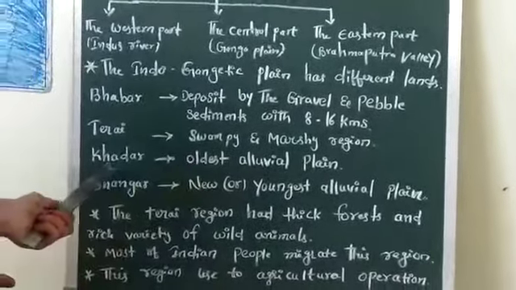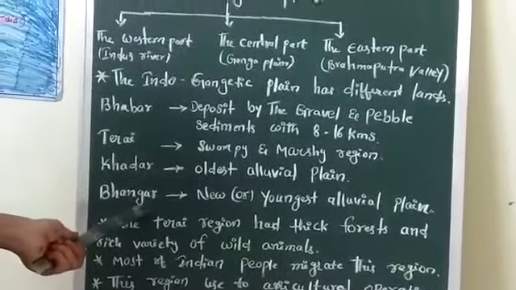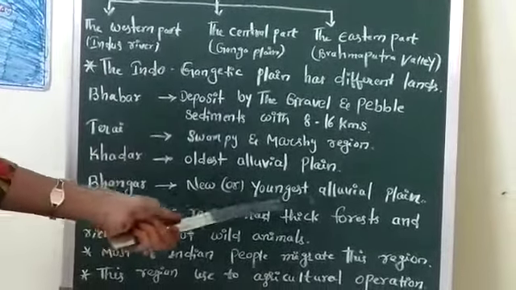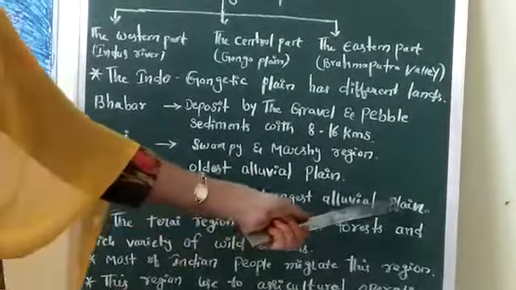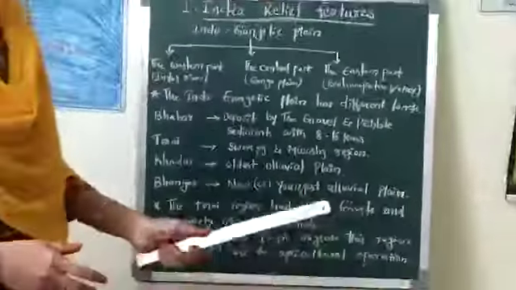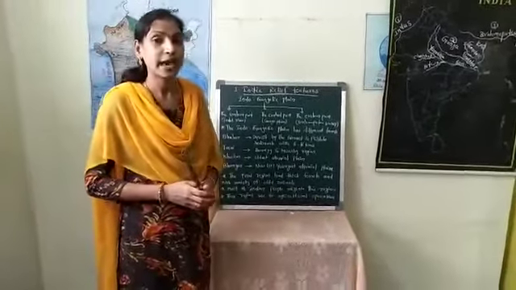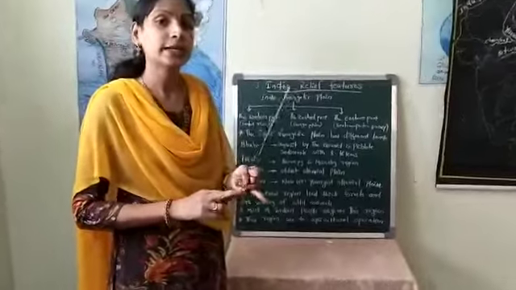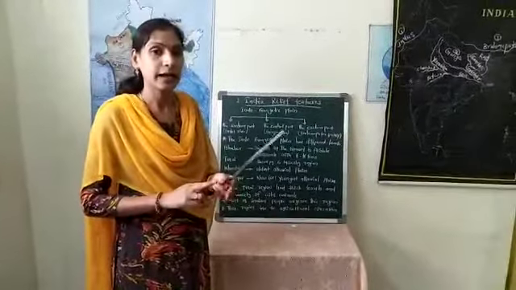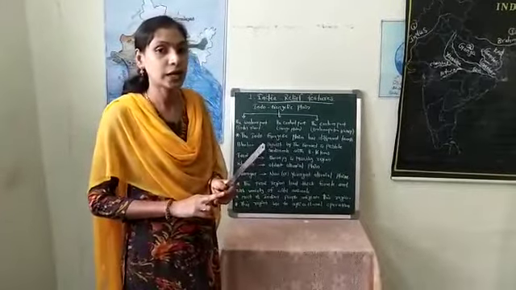And the last one, Bangar. The Bangar means the new or youngest alluvial plain. So these are the important lands of the Indo-Gangetic Plain: Babar, Terai, Khadar and Bangar.